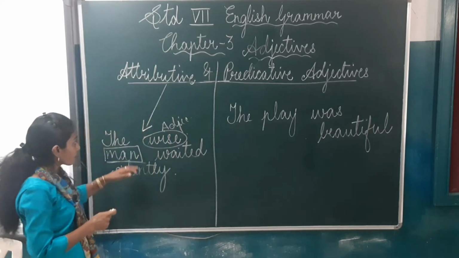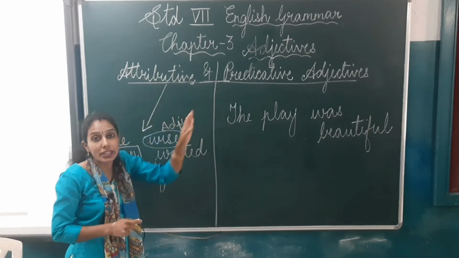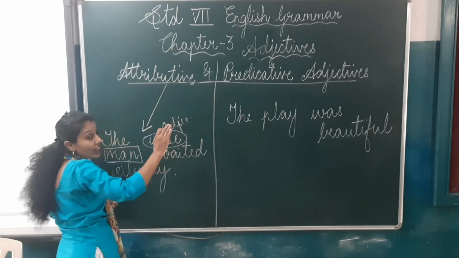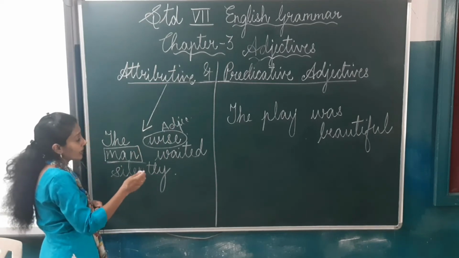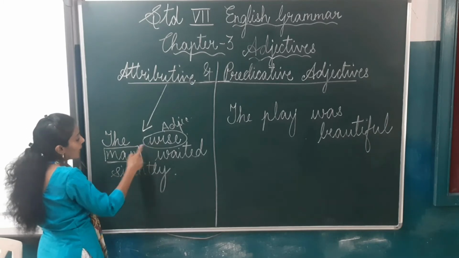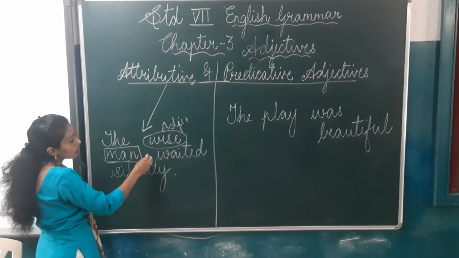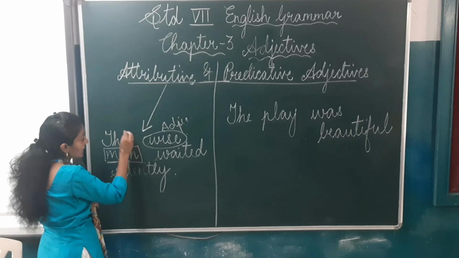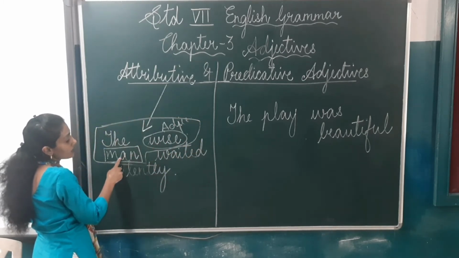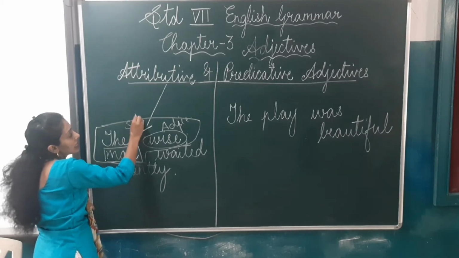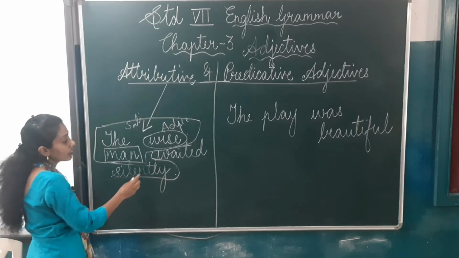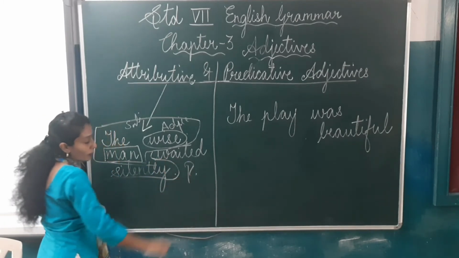Now children, you have attributive and predicative adjective. Before you classify whether it's attributive or predicative, you have to understand which is subject and which is predicate. Here, the wise man waited silently. So just divide this into two parts. This is the subject, the wise man. Waited silently is the predicate.